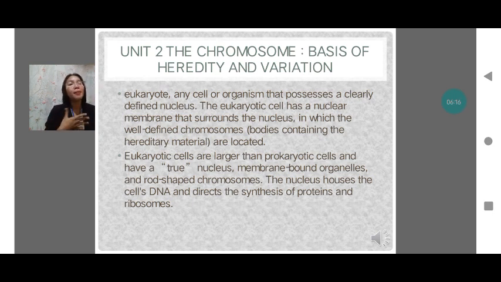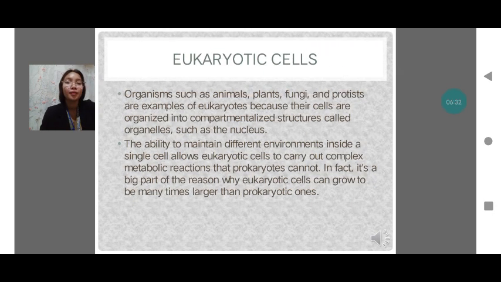So, membrane-bound organelles and round-shaped chromosomes, the nucleus houses the cell's DNA and directs the synthesis of proteins and ribosomes. So, organisms such as animals, plants, fungi, and protists are examples of eukaryotic. So, their cells are organized into compartmentalized structures called organelles, such as nucleus.